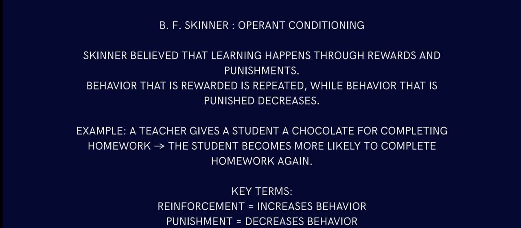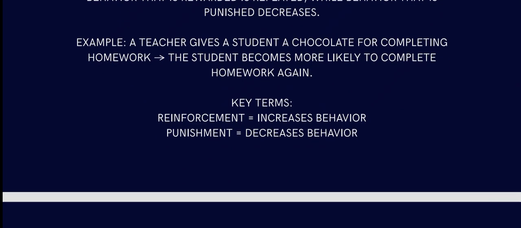Like a little bit ago, we saw Bandura doesn't believe in that. It doesn't need reinforcement. A kid can learn through imitating others. But B.F. Skinner is saying completely the opposite. Skinner believes that learning happens through rewards and punishment. That means reinforcement. Behavior that is rewarded is repeated while behavior that is punished decreases. That is true. A teacher gives a student a chocolate for completing homework, and the student becomes more likely to complete homework again. Yes, key terms are what reinforcement means.